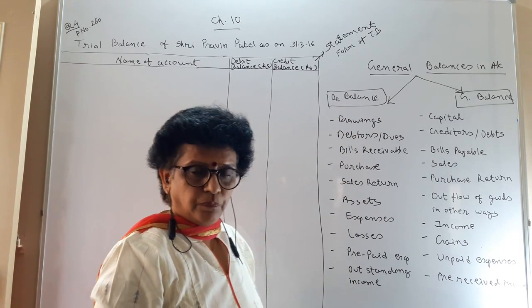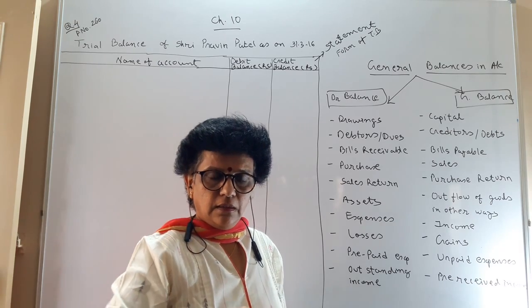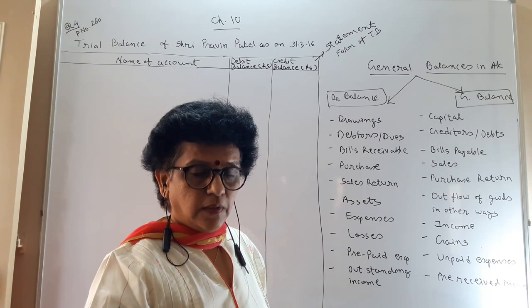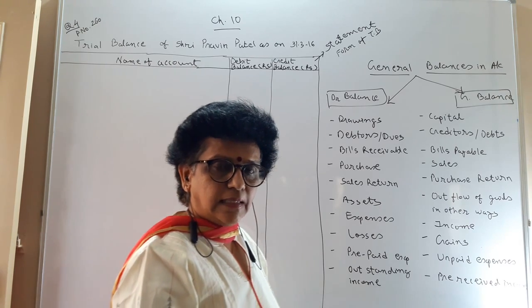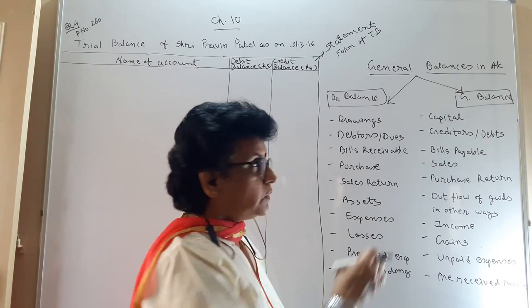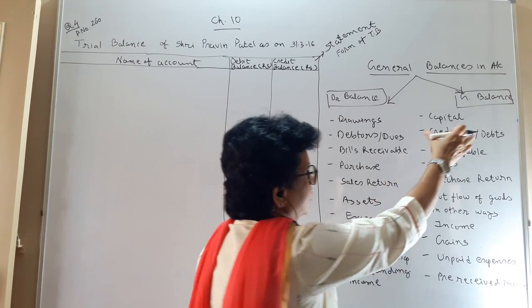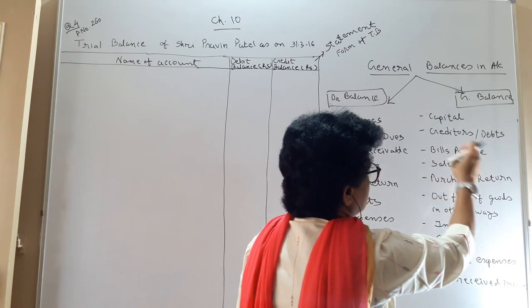Outstanding income: the income of current year, if you have not received, that also becomes your asset. You are going to receive it next year. So you consider it today as an asset. Now these are the credit balances.